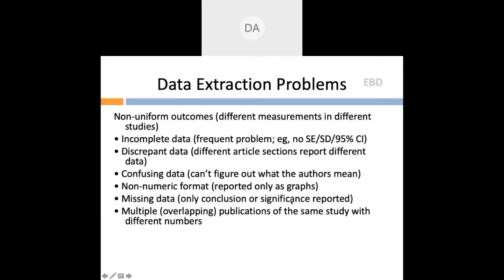But there are certain problems also associated with data extraction. There may be non-uniform outcomes. There may not be adequate data, or the data is not really homogeneous, or there may be a discrepancy in the data. Like I remember in the abstract, a different figure was given, and in the text, the entire manuscript, a different figure was given. It becomes difficult to identify which data to extract in that case.